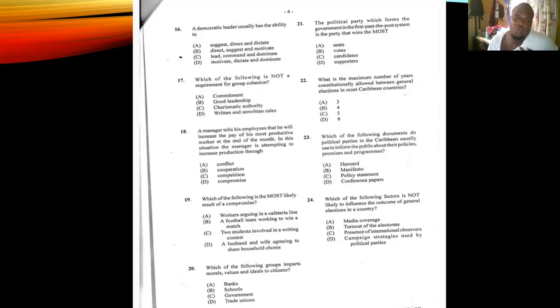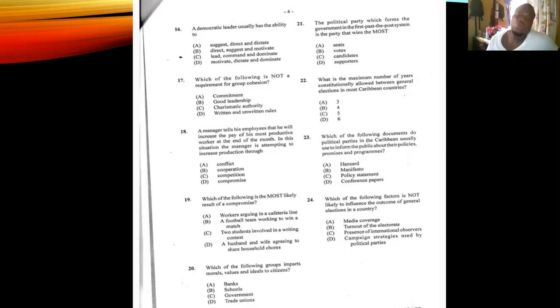Number 19, which of the following is the most likely result of a compromise? Is it A, workers arguing in a cafeteria line, B, a football team working to win a match, C, two students involved in a writing contest, or D, a husband and wife agreeing to share household chores? Compromise, D, a husband and wife agreeing to share household chores, even though the man is not traditionally responsible for doing domestic duties. He can strike a compromise and say because he's working or the wife might have a lot of work, he can also assist.